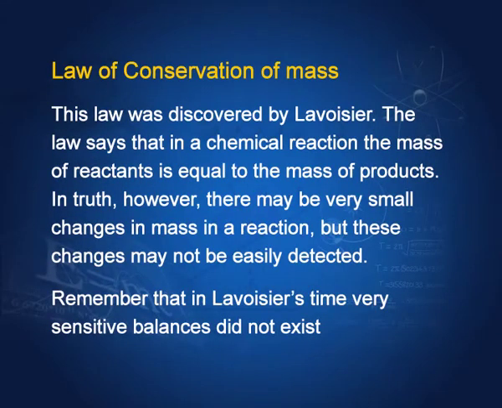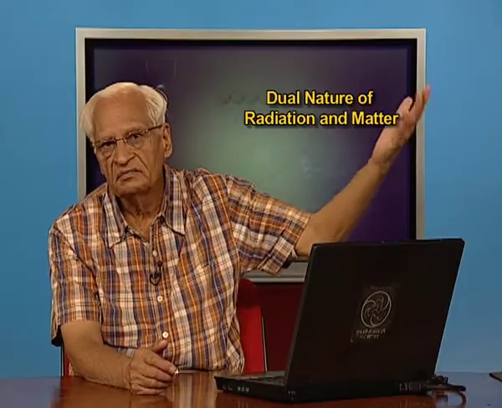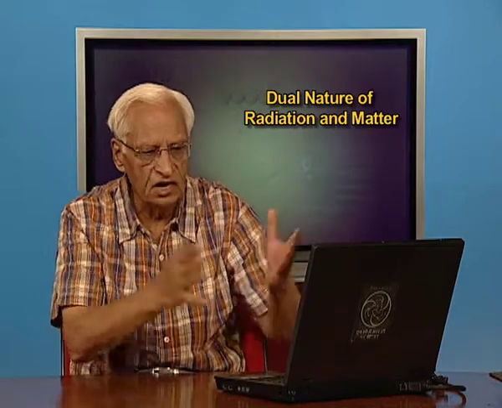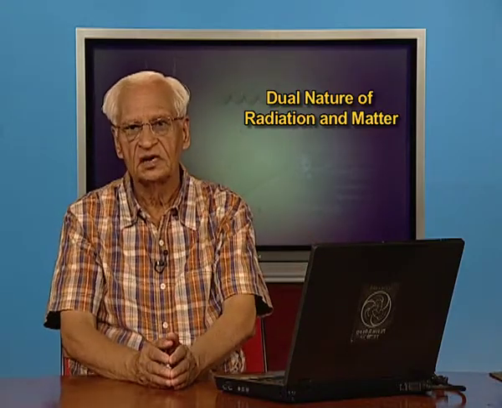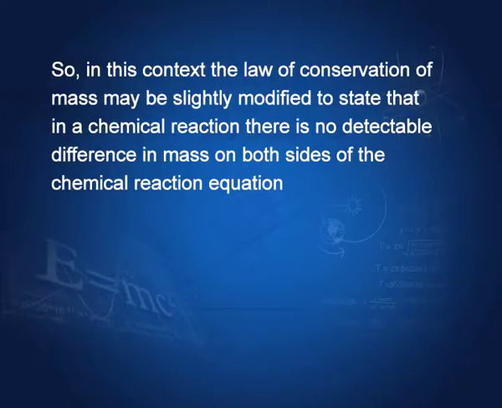In truth, however, there may be very small changes in mass in a reaction, but these changes may not be easily detected. And Lavoisier, who was working maybe 200 years back, did not have very sensitive instruments. So, as far as he was concerned, there was conservation. The mass on both sides of the chemical equation was equal.